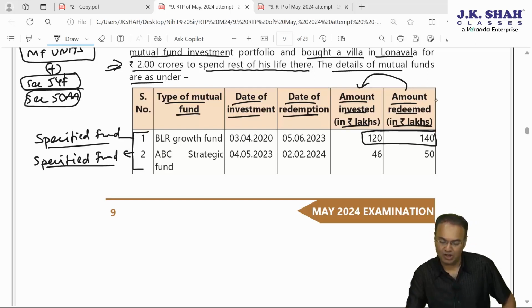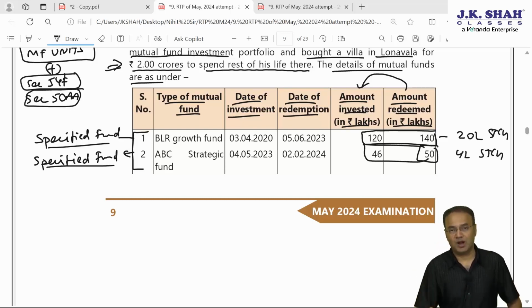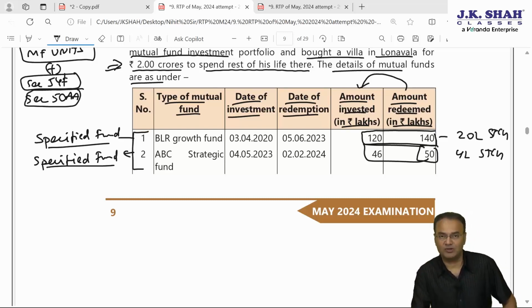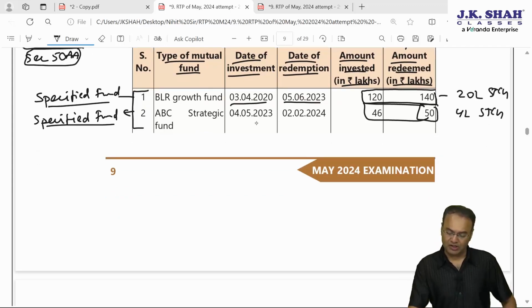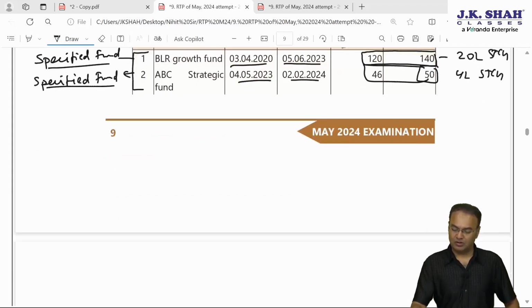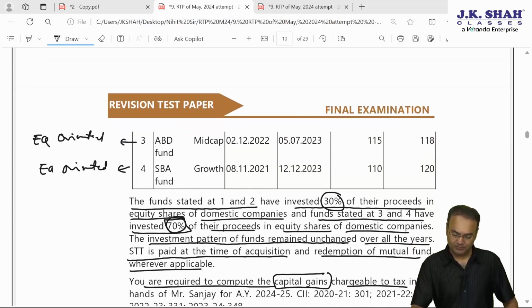The difference between the two will be the short term capital gain always. So here amount redeemed is 140 minus 120, 20 lakh will be the short term capital gain, STCG, and here 50 minus 46, 4 lakh rupees will be the short term capital gain. Okay, so this much part is done. If you accidentally end up applying, so out of these 2 funds, which of them is long term? Here period of holding is more than 3 years. If you apply long term provisions and you take indexation, then there will be problem. Then second one is short term, but we have to take it as short term only.